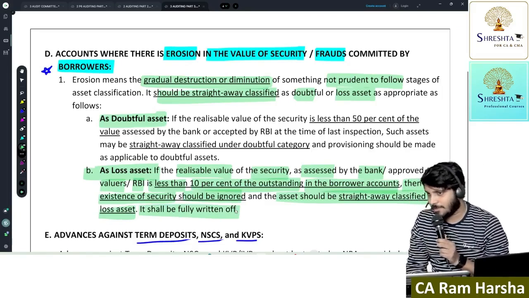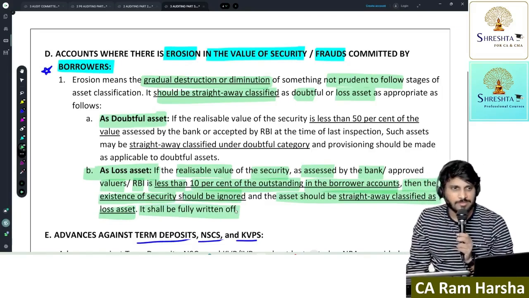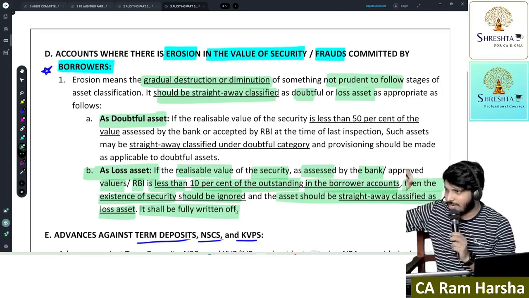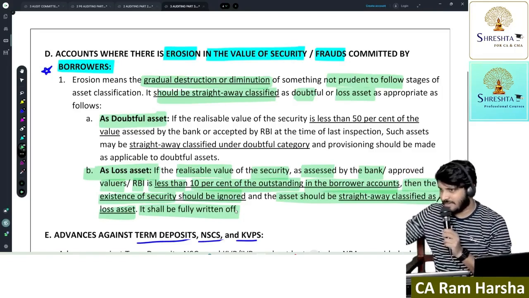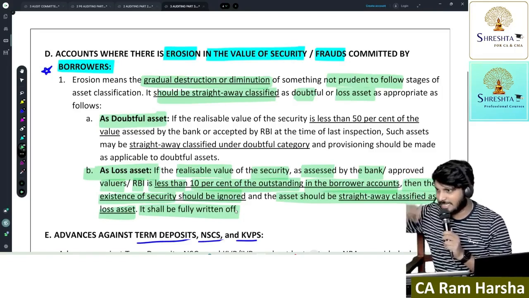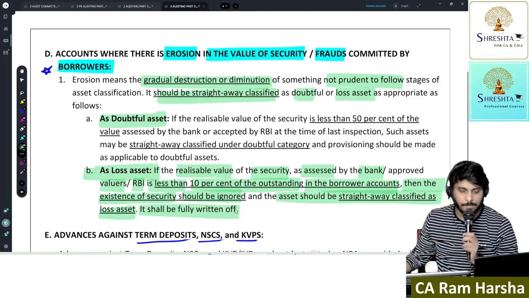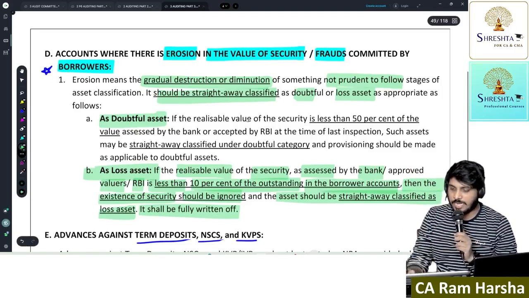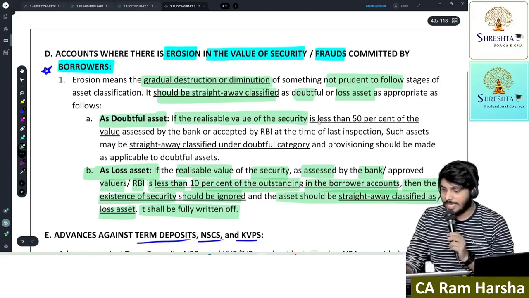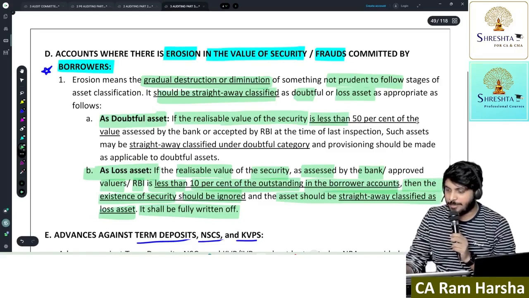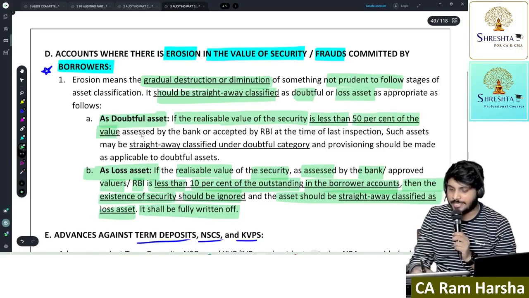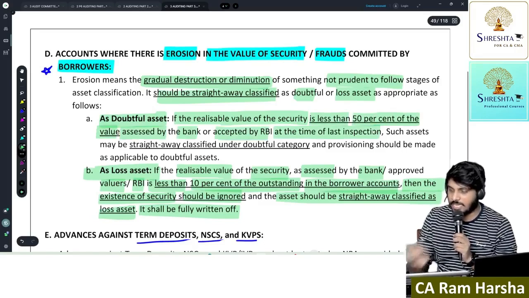Are you clear? Are you observing how I am reading? Every word I put significance. Every word I stop and understand and then go further. Yes or no? Next. Suppose the realizable value of security is less than 50% of the value assessed by the bank or RBI at the time of last inspection.